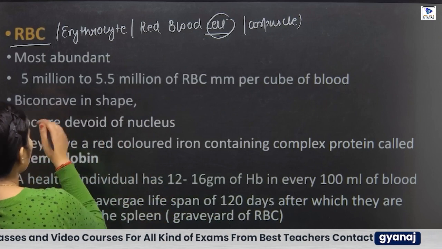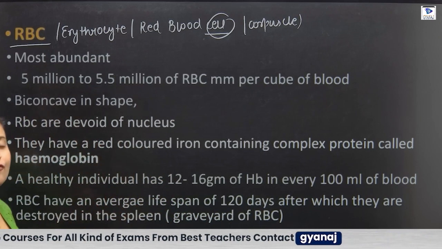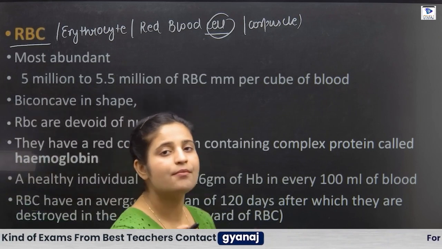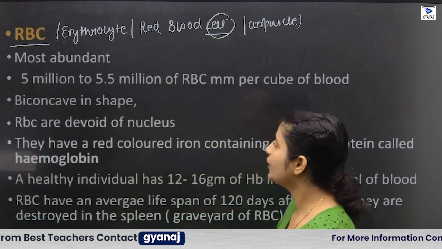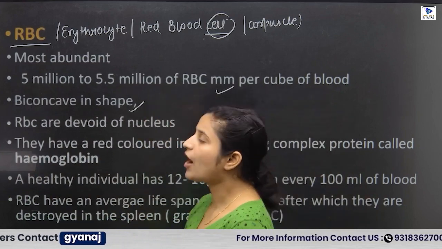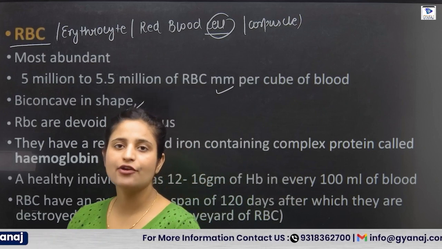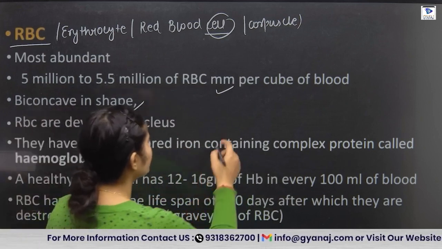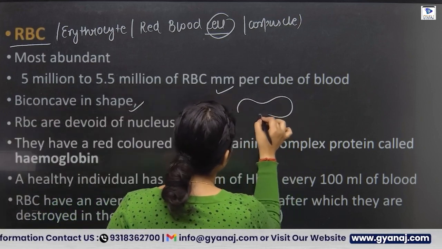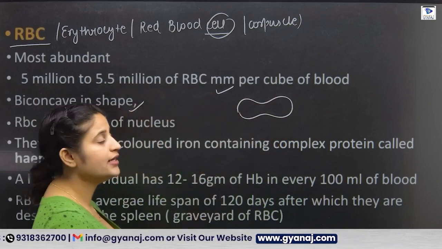So how many RBCs do we have? 5 to 5.5 million per mm cube of blood. And what is the shape of RBC? It is biconcave in shape. The shape of RBC is like that.